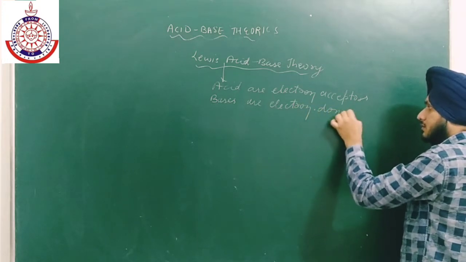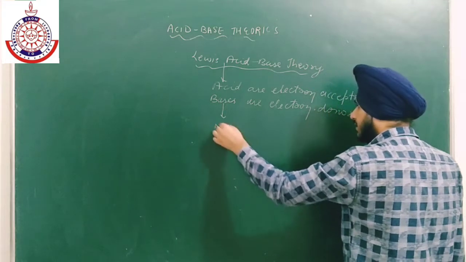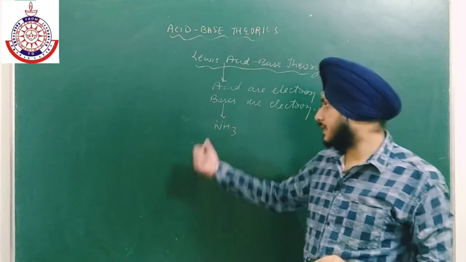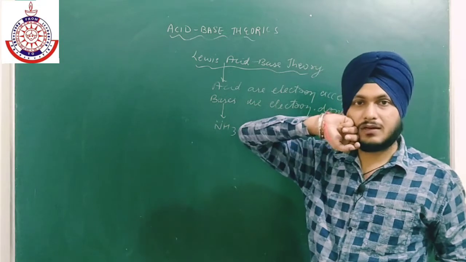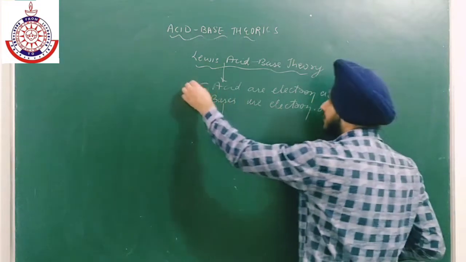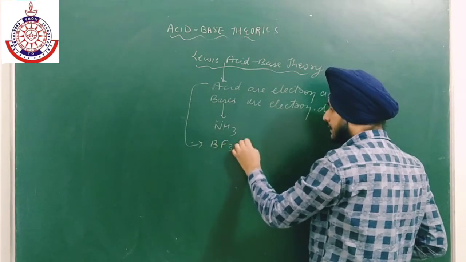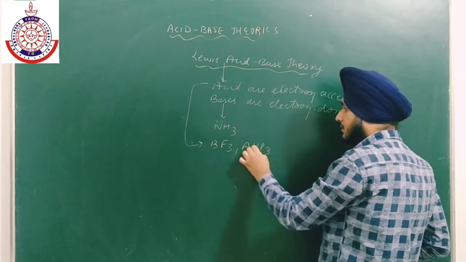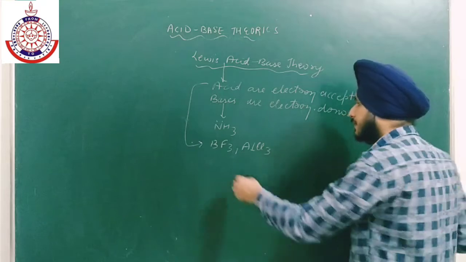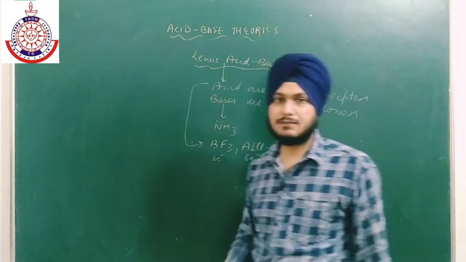Okay, for example, bases का example है NH3, there is a lone pair of electrons present over N, so it can easily donate its lone pair to any electron deficient species. Okay, acids are electron acceptors. For example, we have BF3, AlCl3. They all are electron deficient. सभी के पास 6 electrons है. So in order to complete its octet, they can easily accept 2 electrons.